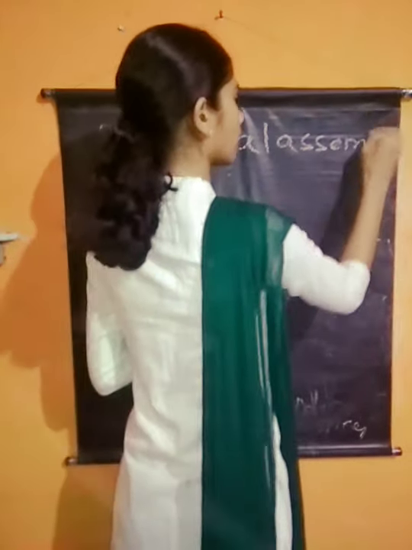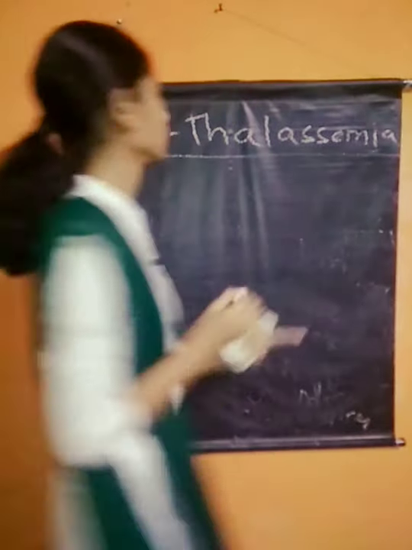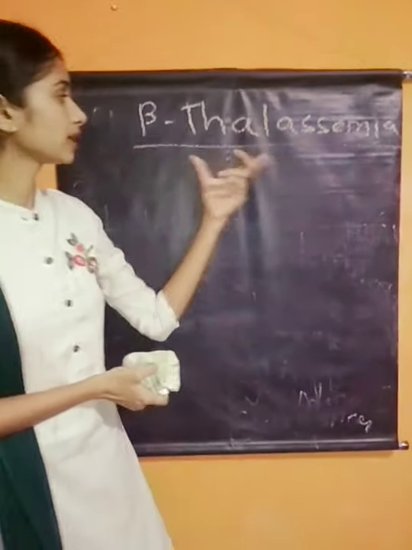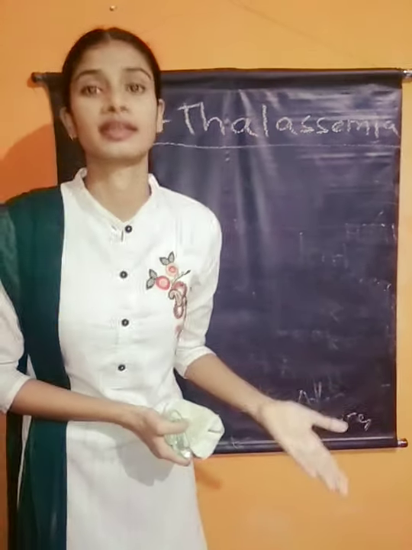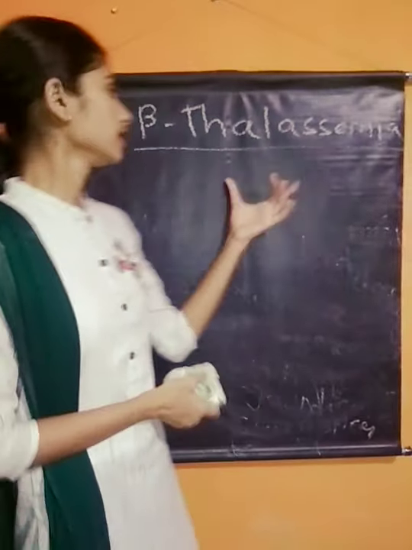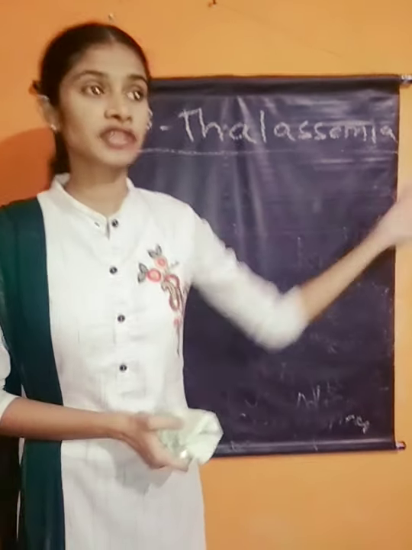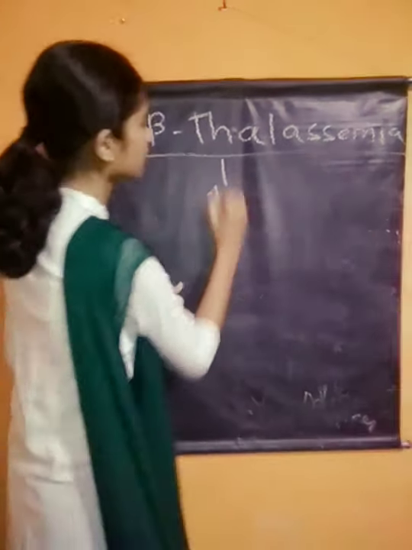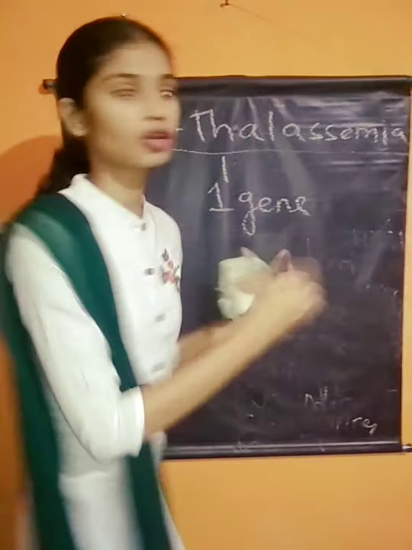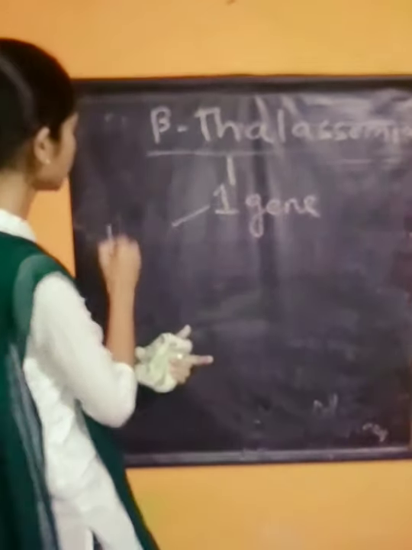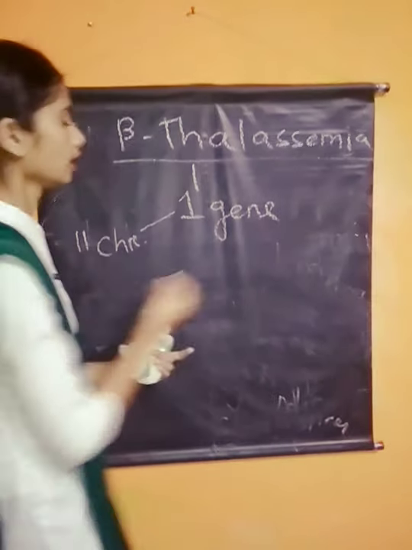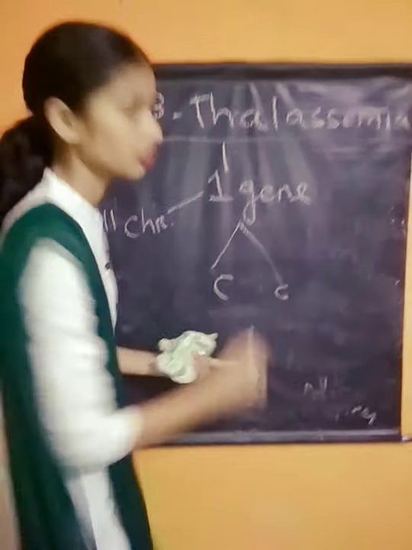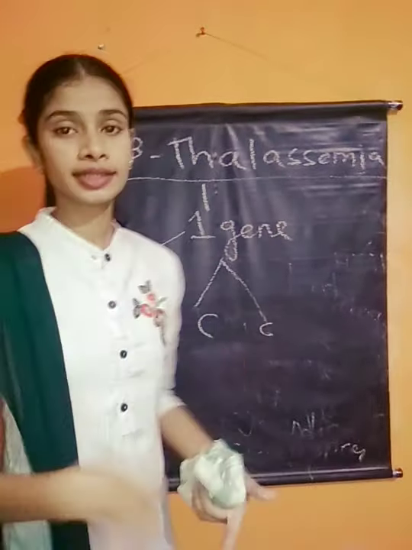Beta thalassemia. In alpha thalassemia, alpha chains are not produced. In beta thalassemia, beta chains are not synthesized or synthesized in very poor amount. In this case, accumulation of alpha chains will occur. The controlling gene of beta thalassemia is a single gene, found on the 11th chromosome. For one gene there are two alleles, and the alleles can be defective.